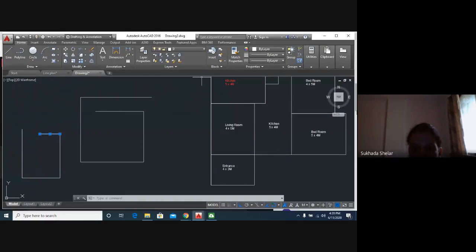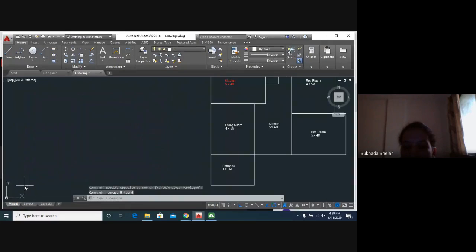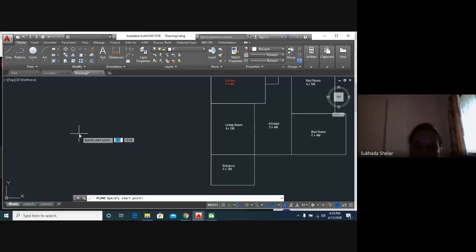Okay, how, that I'm going to tell you now. So polyline gives us the entire line, or you can draw an arc with polyline also.